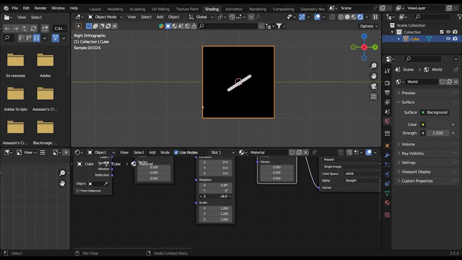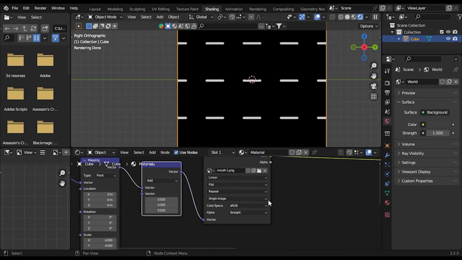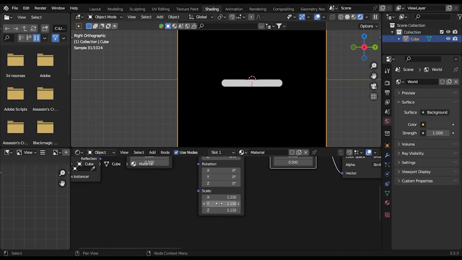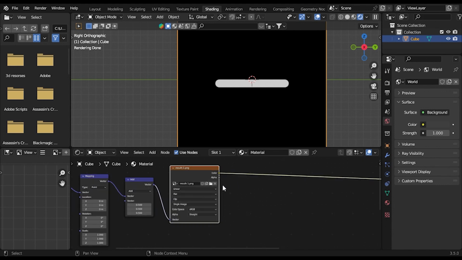it rotates correctly. So if you set this back to 0 and you make the scale really small, let's say 4, as you can see, the image gets repeated. And this is because you have set this to repeat, so set it to clip. So you'll have only 1 mouth. When you scale it, you get this. So set this to 1 and add the rest of your images.